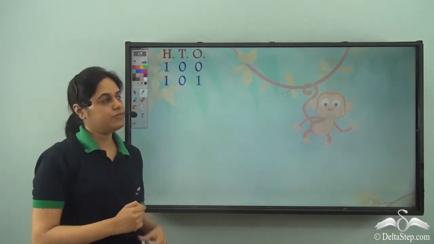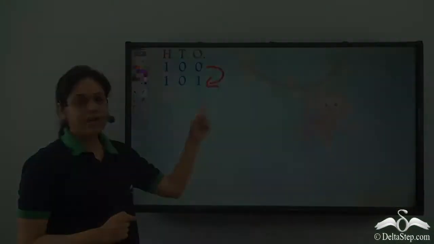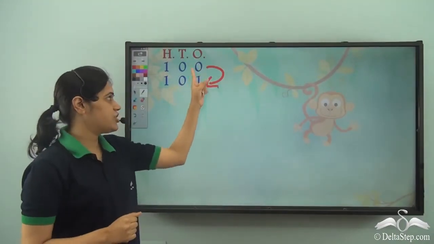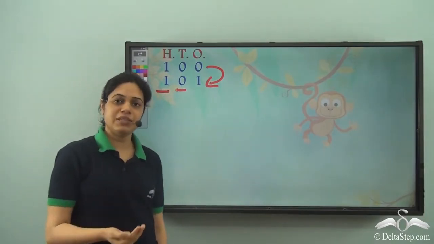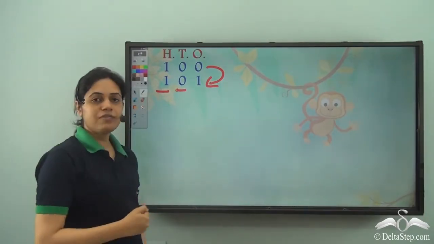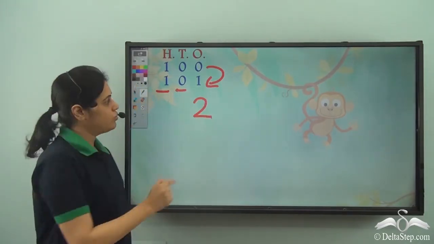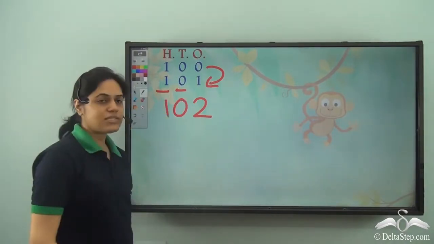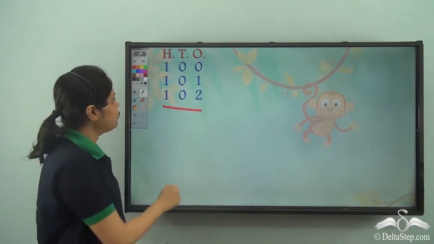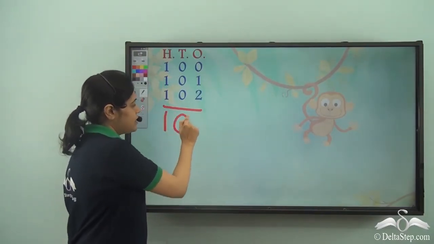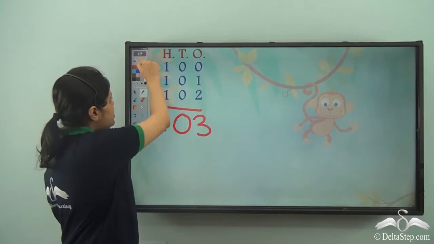Similar thing happens here. So this 0 increases by 1 and becomes a 1. That is, the 0 in the ones digit becomes 1, whereas these digits to the left remain the same. What will come after 101? So this 1 will increase and become 2, whereas these 2 will remain the same. So I'll have 102. What will come after 102? So this will remain the same, this will remain the same, and after 2, I have 3. So 103.